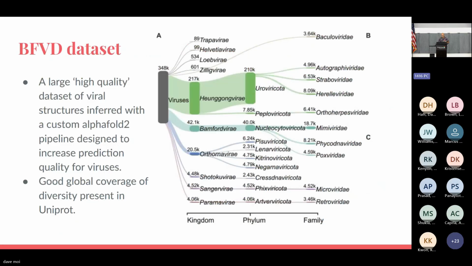The data set we used was BFVD, a big friendly viral data set. And here we have basically an effort to create a viral foldome map of everything in the UniProt database, since it wasn't available in AlphaFold DB. So this is just a representative snapshot of everything that's viral in UniProt.